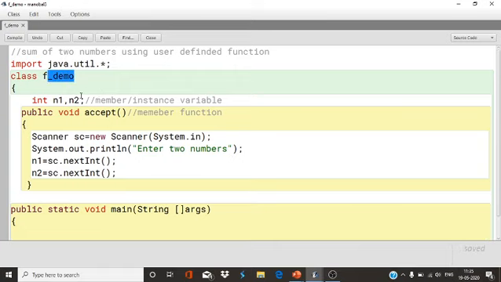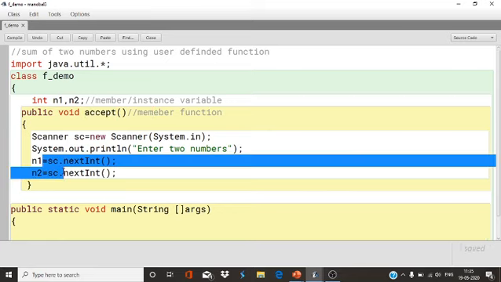So a class is a collection of objects. Here n1, n2 is a characteristic, a state, and this one is the behavior of the objects, the behavior of the class. Now, the work of the accept function is to accept the values.